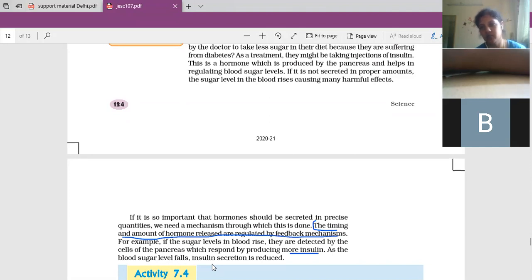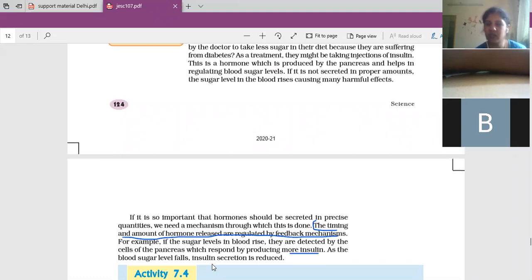The pancreas secretes insulin whenever the blood sugar level increases. And if insulin is not acting properly, diabetes is caused. In that case, what happens? The excess sugar is passed through urine without reabsorbing. We have seen the kidney function. In the kidney, glucose in the blood is reabsorbed back, but if the person's insulin is not working properly, the kidney also will stop reabsorption, so it will send more and more glucose through the urine.